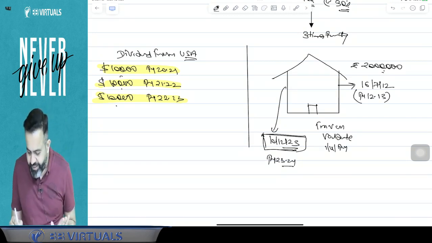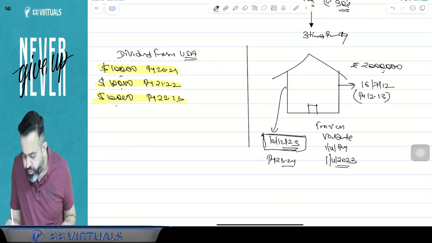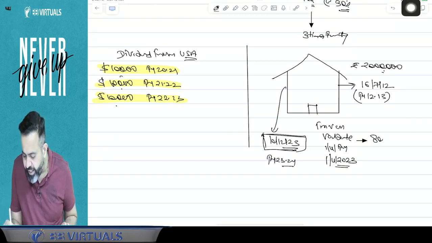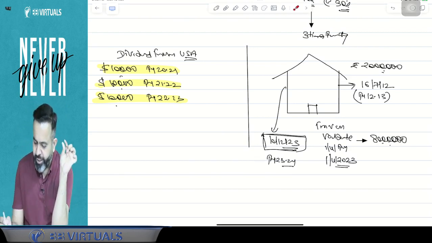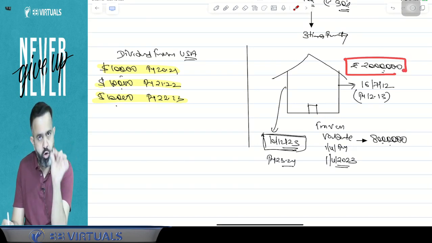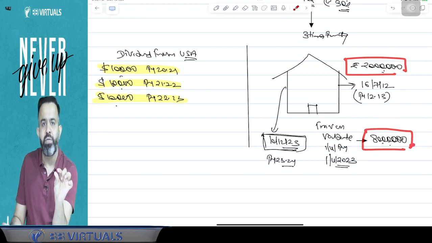Our previous year is 23-24, so the valuation date will be 1st April 2023, and on 1st April 2023, suppose the value of this property is 80 lakh, then you have to pay the tax on the 80 lakh. We will discuss the valuation rules, but here the value will be the 20 lakh rupees cost or the FMV on the valuation date. The valuation date is the 1st April of the previous year in which that asset is assessable for tax.